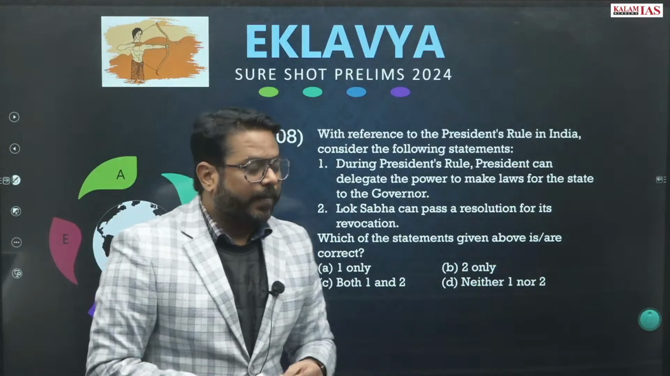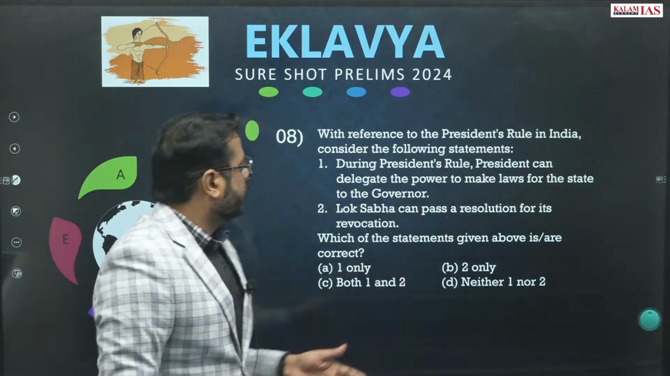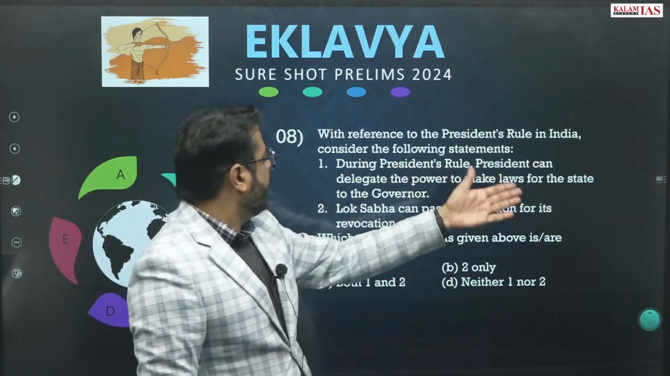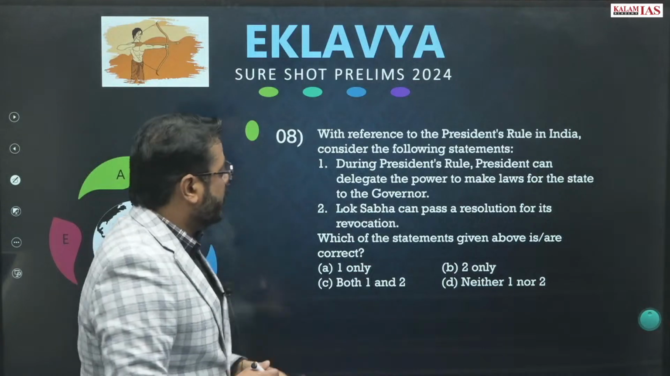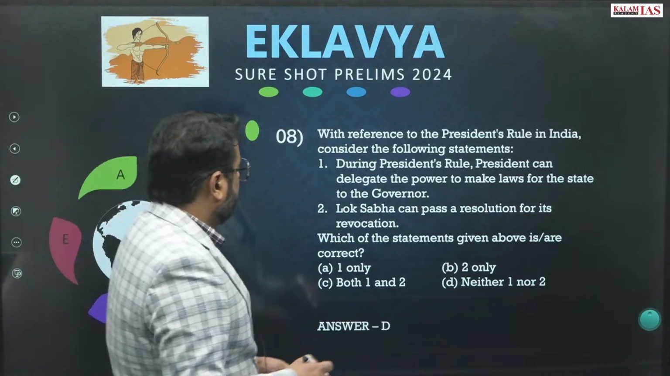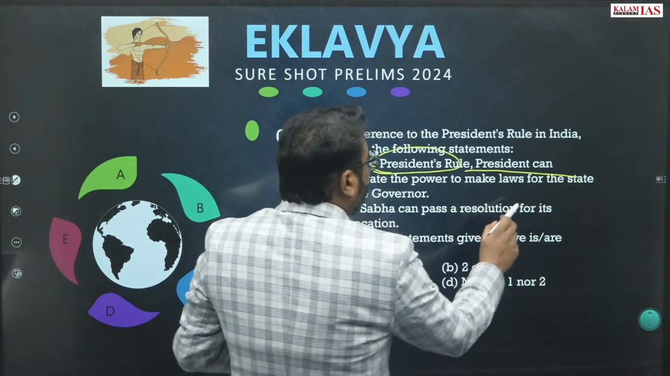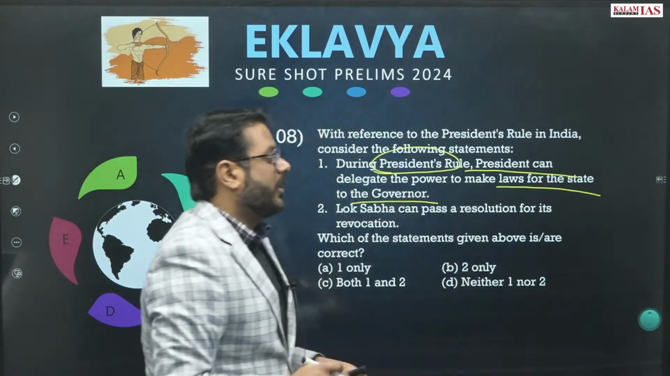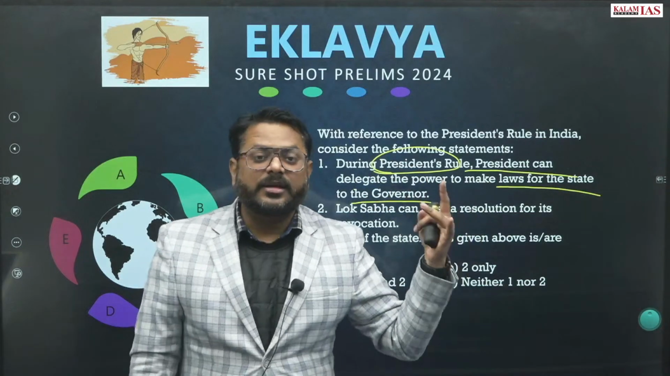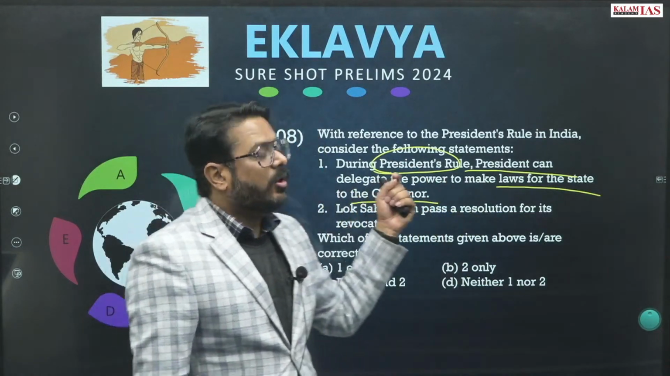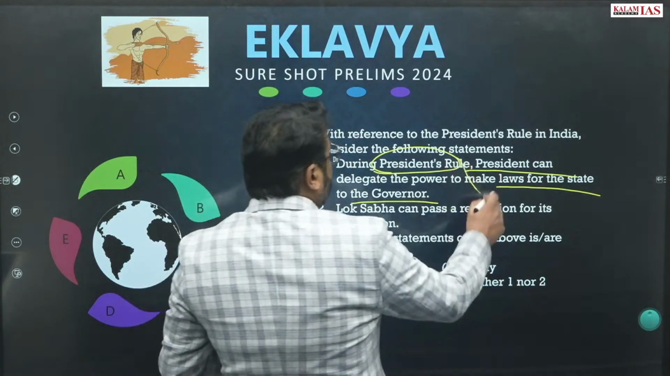Question number 8. With reference to the President's rule in India, consider the following statements. During President's rule, the President can delegate the power to make laws for the state to the governor. Is it correct? Actually, during the President's rule, the Parliament delegates the power to make laws to the President or any other authority as it deems fit. So this statement will be wrong.